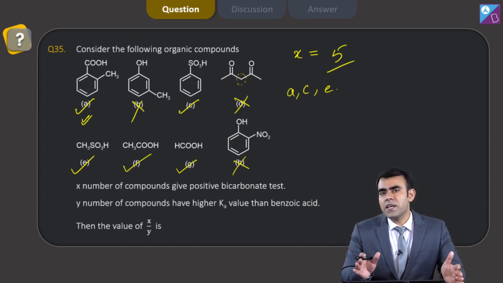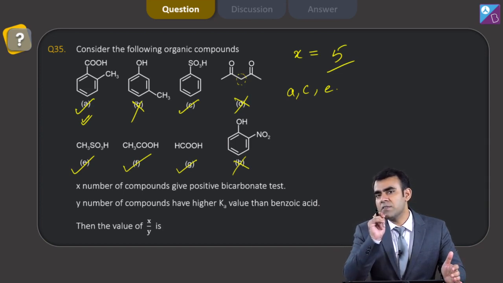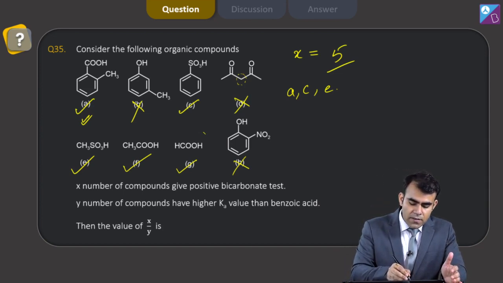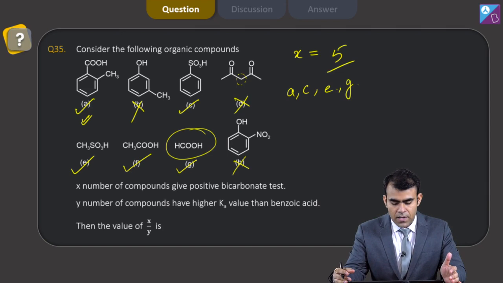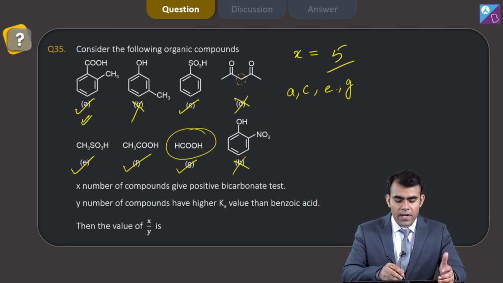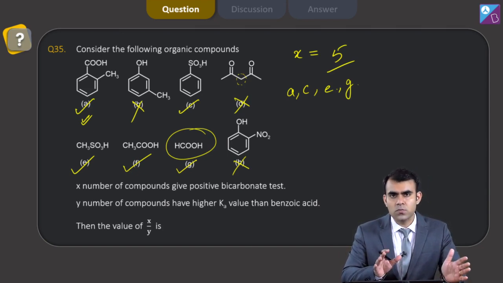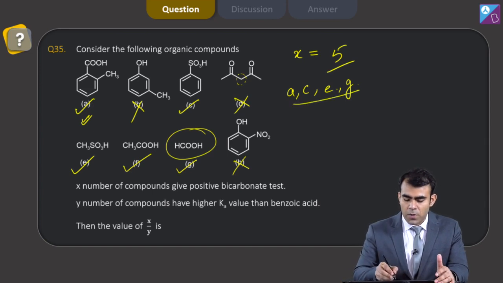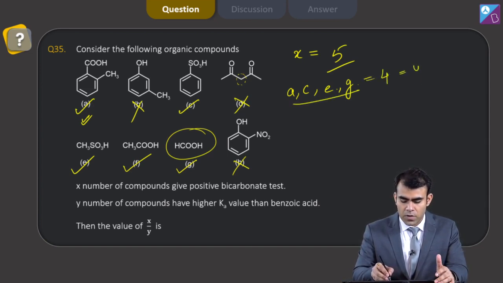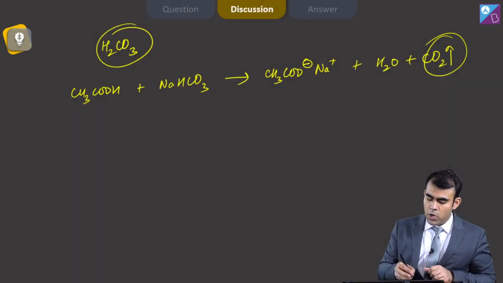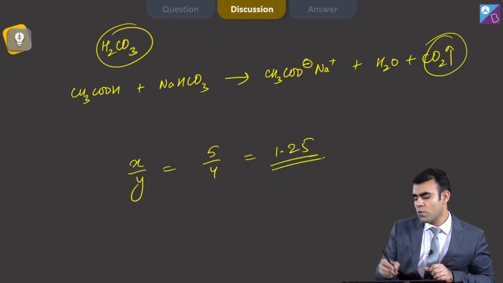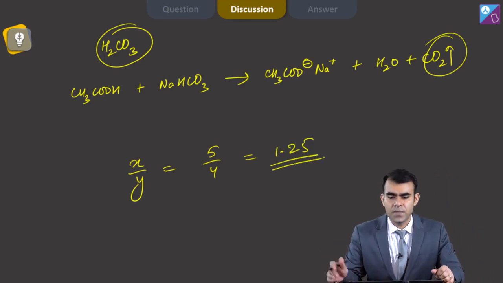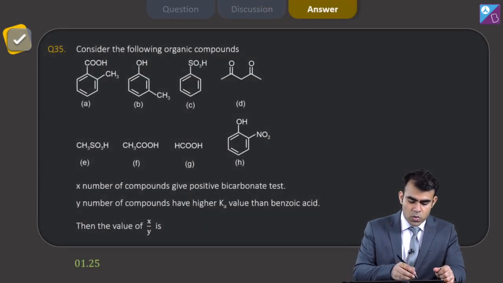Aliphatic acids are basically weaker than benzoic acid, but there is one aliphatic acid which is stronger than benzoic acid, and that is formic acid. So yes, formic acid has higher Ka than benzoic acid, and again this one is from phenol, and if we put one NO2, then it is not more acidic than benzoic acid. So from here we get 4. So Y is 4. Now they want the value of X upon Y, that is 5 by 4, which is 1.25. The answer of my question is 1.25.